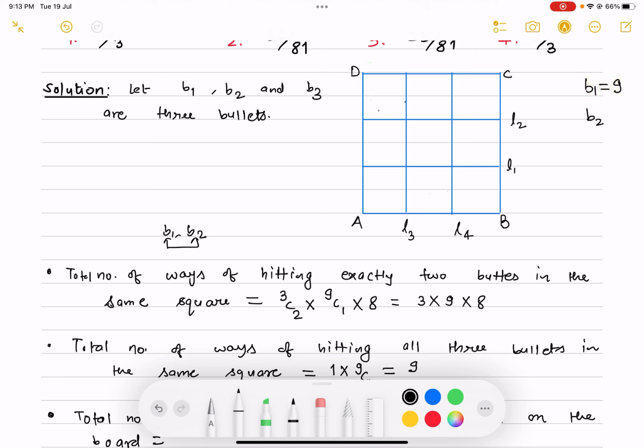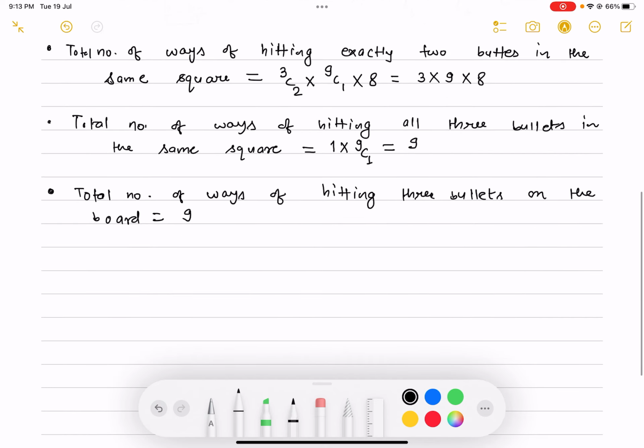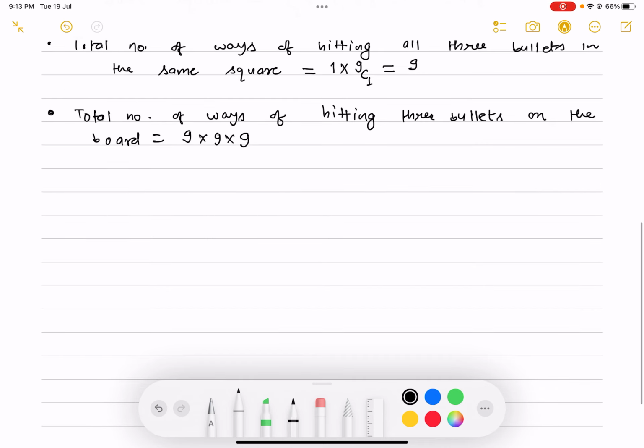And once you are done with that bullet, B2 again has 9 choices, because hitting the bullet in any one of the squares will not remove the square from the board. So again B2 has 9 choices, and B3 again has 9 choices. So the total number of choices is 9 into 9 into 9.